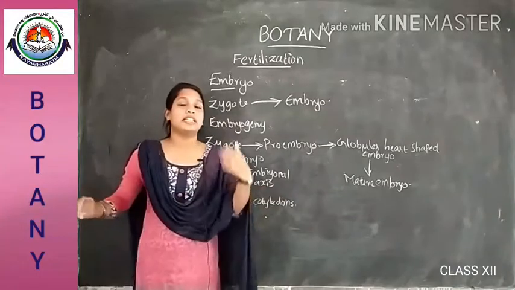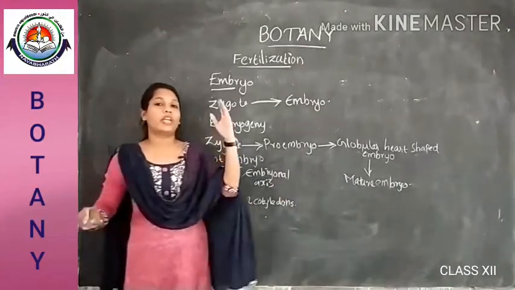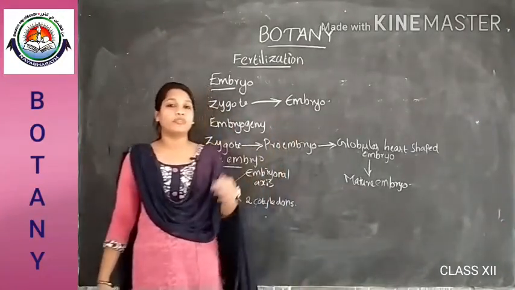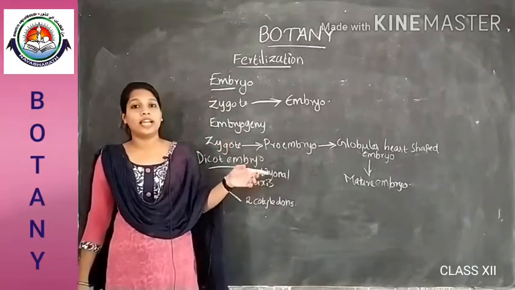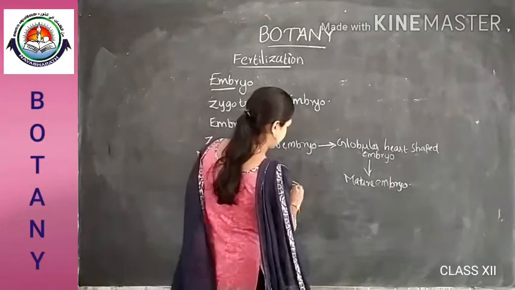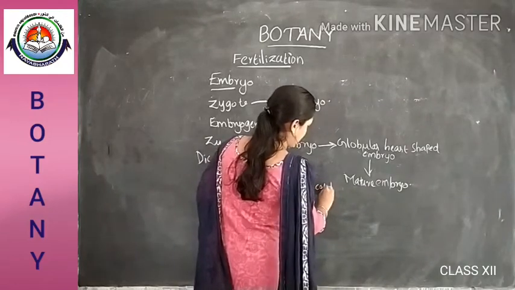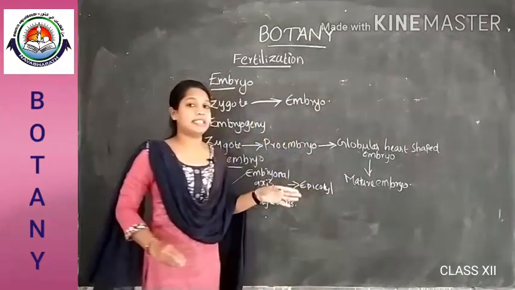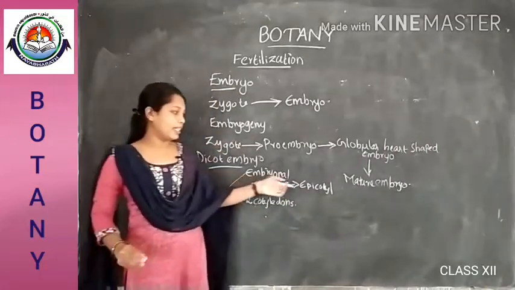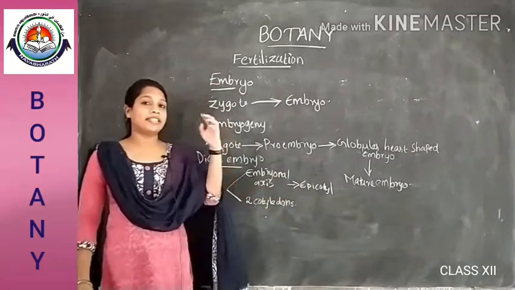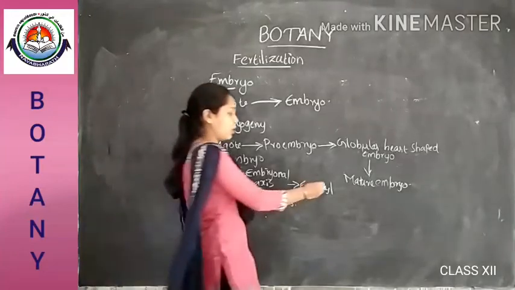The portion of the embryonal axis above the level of the cotyledons is called the epicotyl, and it terminates in a region called the plumule or shoot tip.